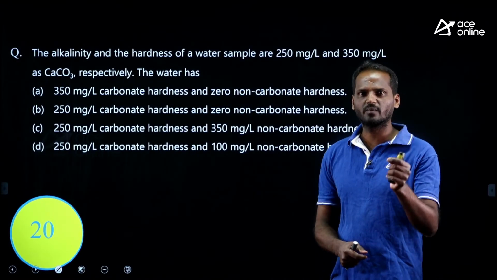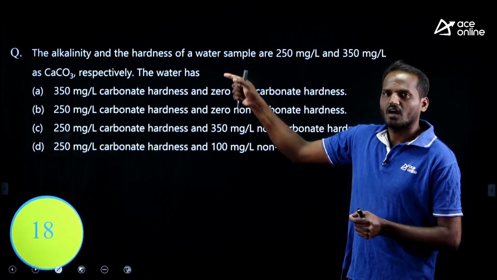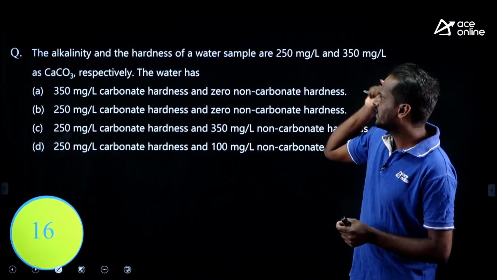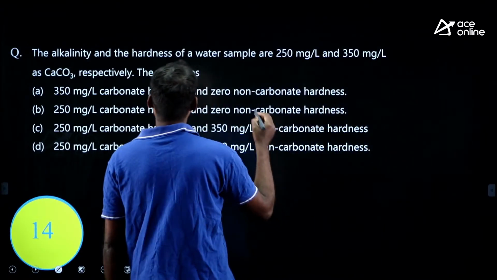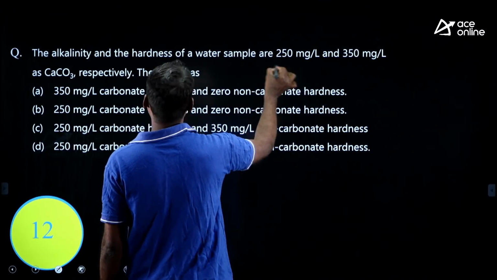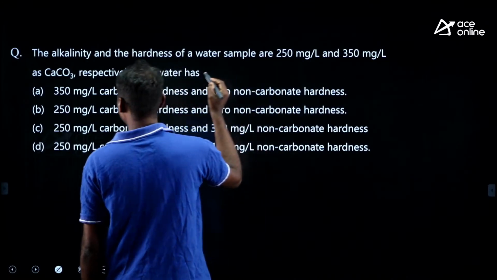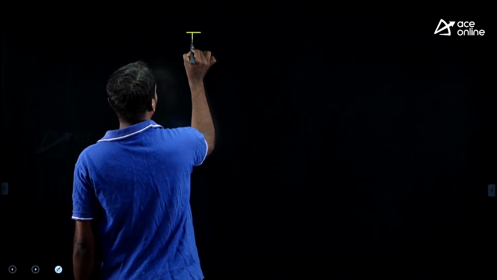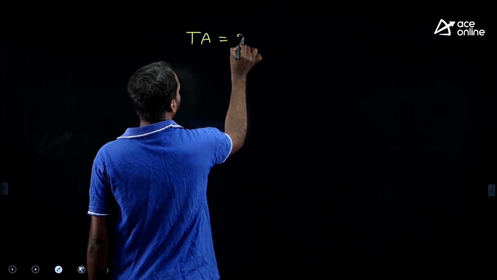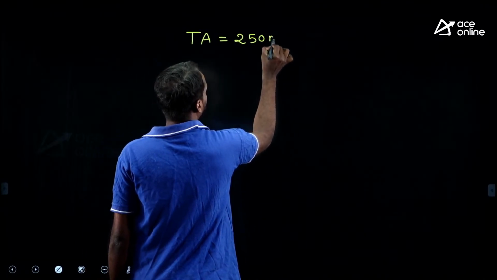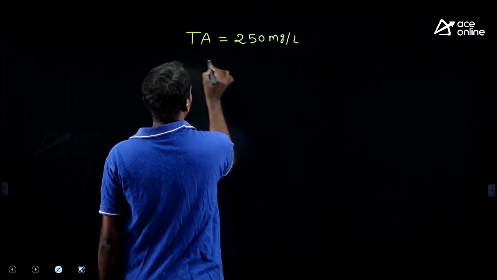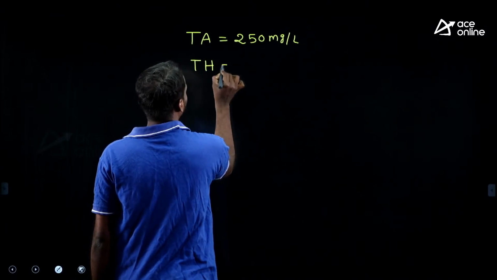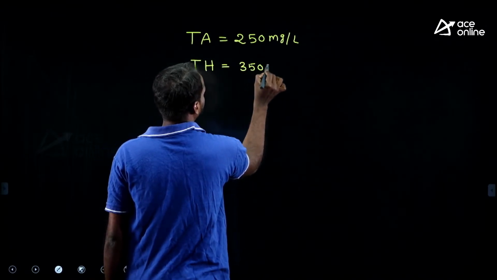We need to estimate carbonate and non-carbonate hardness from the given data. Let me solve. Total alkalinity is 250 milligram per liter, right? Total hardness is 350 milligram per liter.